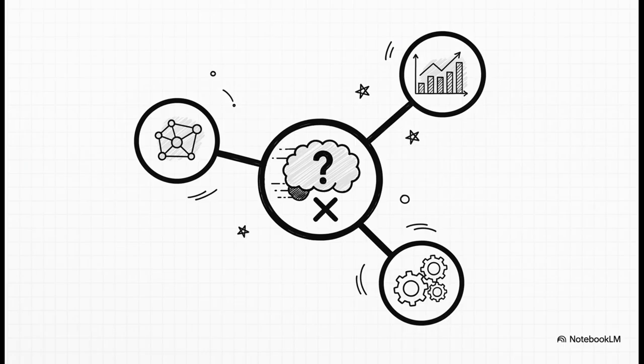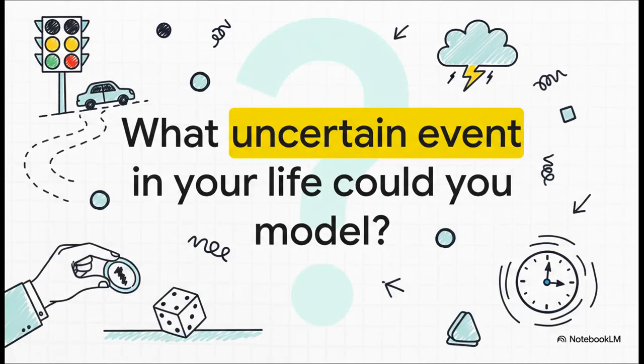Random variables are the foundation that lets us actually quantify uncertainty. They're what allow insurance companies to figure out your rates, engineers to design buildings that can withstand crazy weather, and those machine learning algorithms to suggest what you should watch next. They are the essential bridge from random chaos to smart, data-driven decisions. So really, what this all comes down to is that random variables give us a language to talk about uncertainty. So I'll leave you with a question. What's a random process in your life? Maybe the number of red lights you hit on your way to work? How could you define a random variable to start making sense of it?